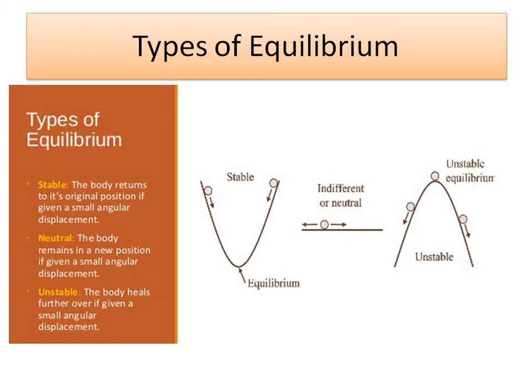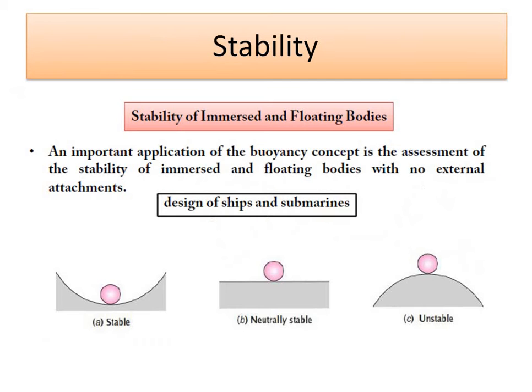Indifferent or neutral position is the flat surface. Over the flat surface, a ball is rolling. If you give the initial displacement, it will move to the next position and stay constant. So it is called indifferent or neutral. And unstable equilibrium is nothing but if your body oscillates from here at the top of this, then with a small movement it will give the maximum displacement. With a small displacement it gives the maximum displacement, and that is called an unstable condition.